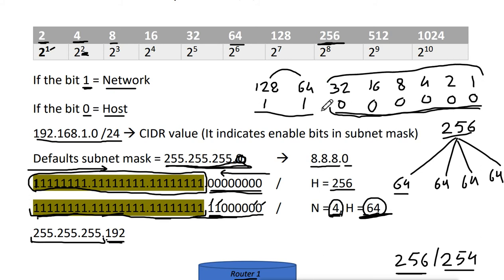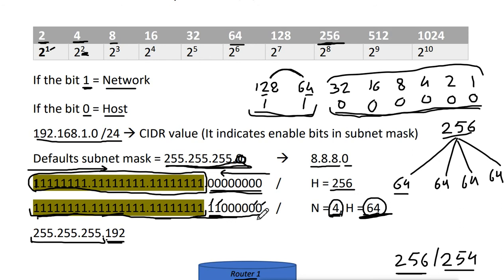These 2 bits are on here, and that means what? The decimal values are 128 and 64, and these 2 bits are on. So when you combine these 2 bits' values, you will get what? 192. And 192 means what? These first 2 bits are on and the rest of the bits are off.